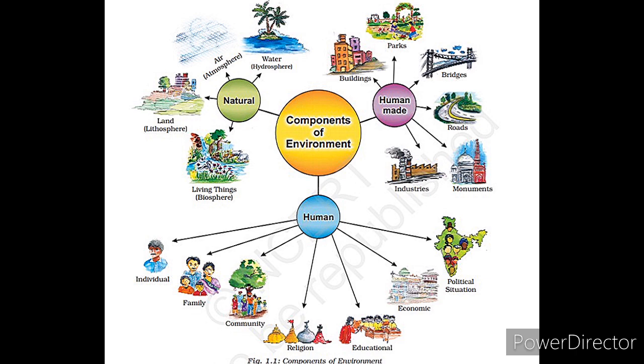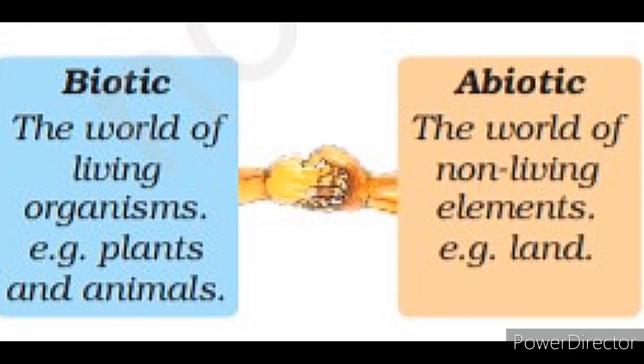So there is a difference between human-made environment and human environment. Human-made environment contains all the components of environment which are made by human beings. And human environment means all those things which surround the human and make its environment complete. So these are the 3 components of environment. As we know, environment is a combination of natural and human-made phenomena.